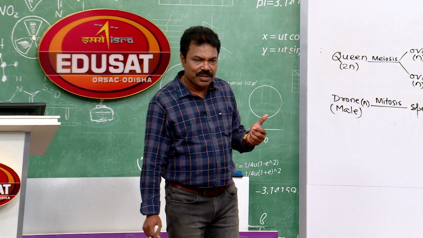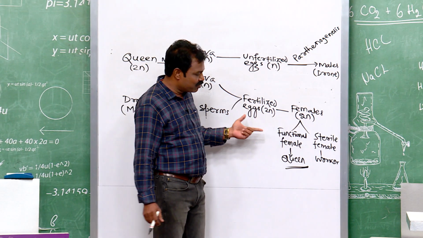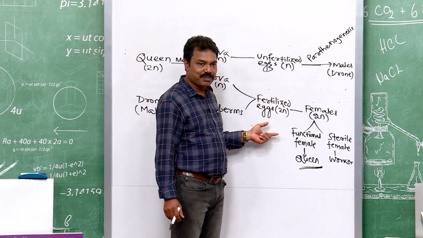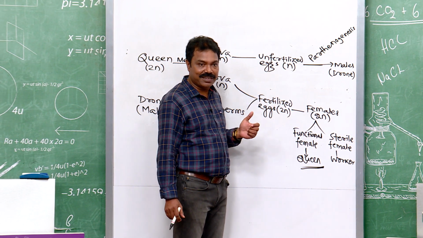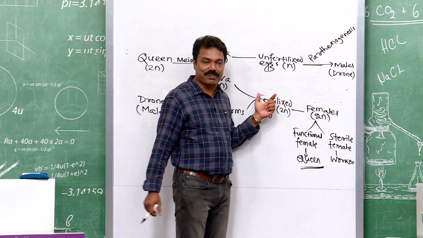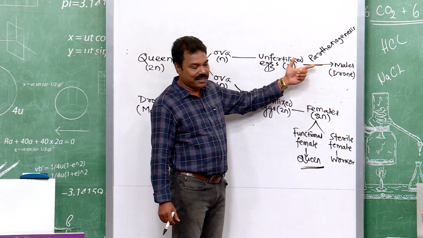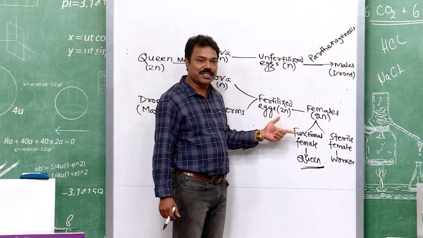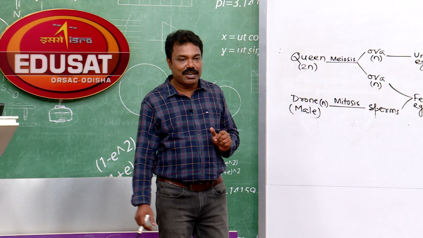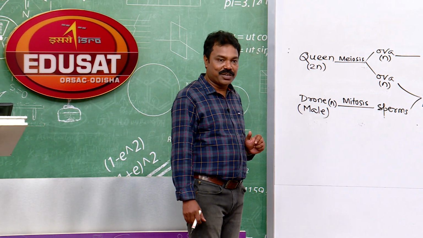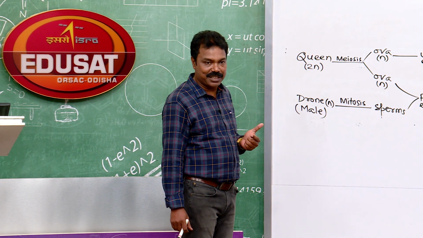No, the royal jelly makes the individual fertile or sterile, but the sex, male or female, is decided by sets of chromosomes. If it is haploid, then it is male; if it is diploid, then that is female. Okay? So, this mechanism is called haplodiploid mechanism, or N-to-N type of sex determination, or male haploid mechanism.